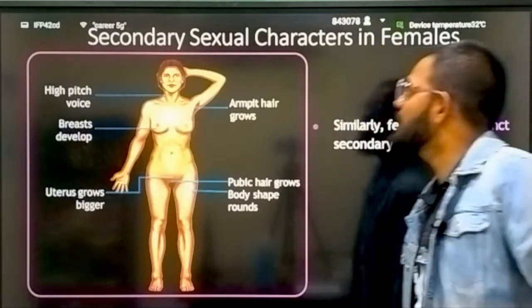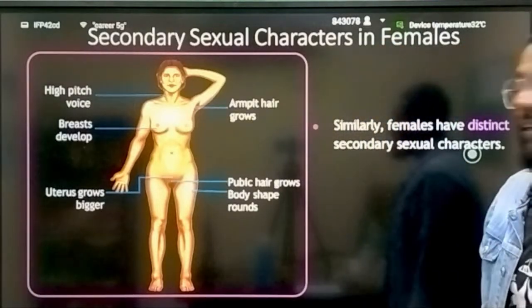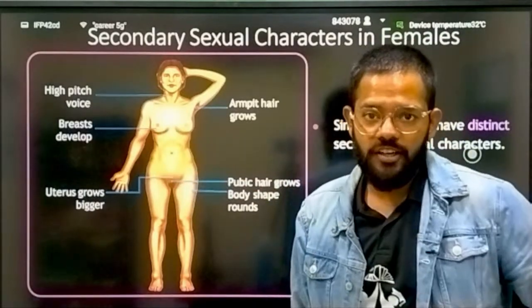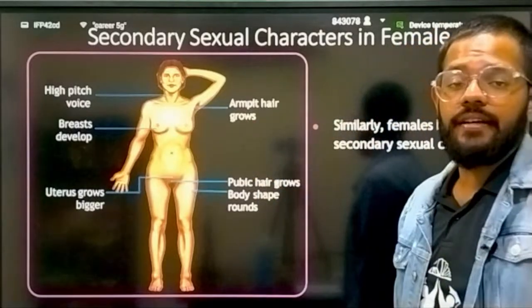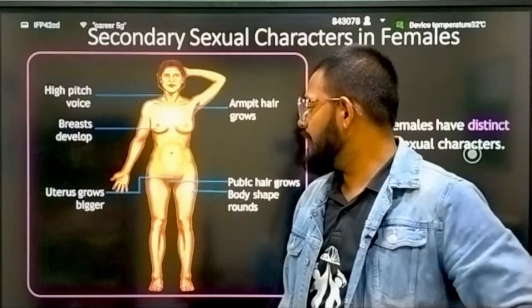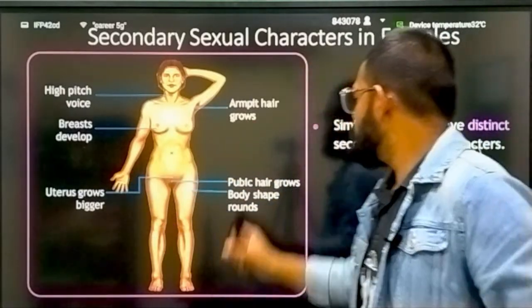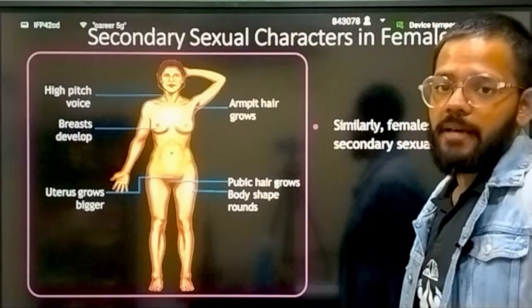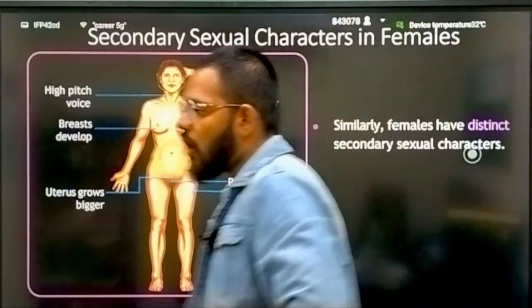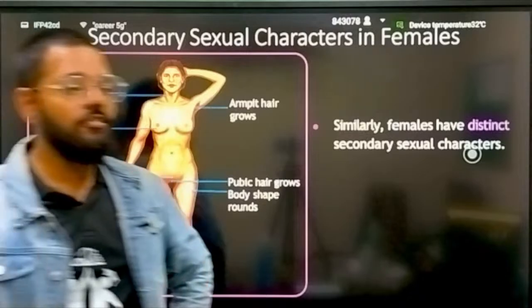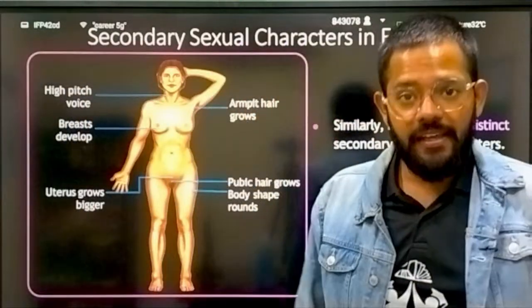Now we talk about female. The secondary sexual characters in female: high pitch voice, armpit hair growth, then breast development, uterus grows bigger, pubic hair growth, body shape becomes round. That's all the secondary sexual characters in female.